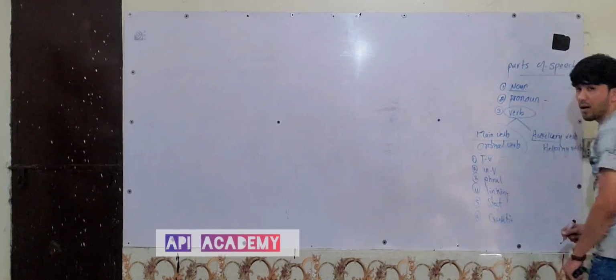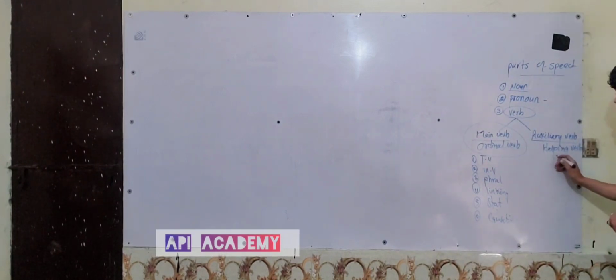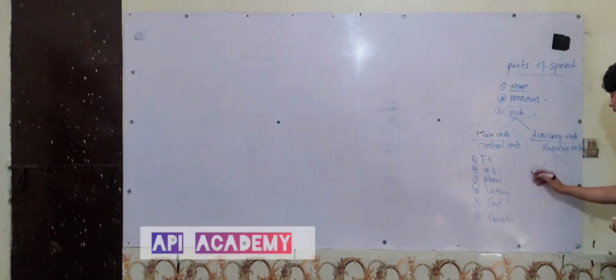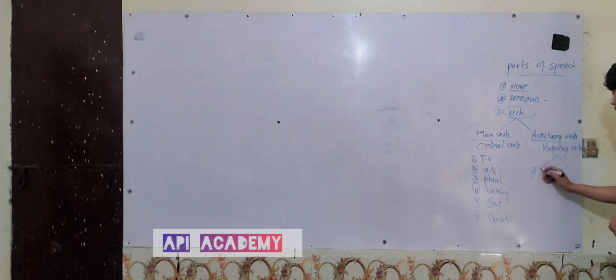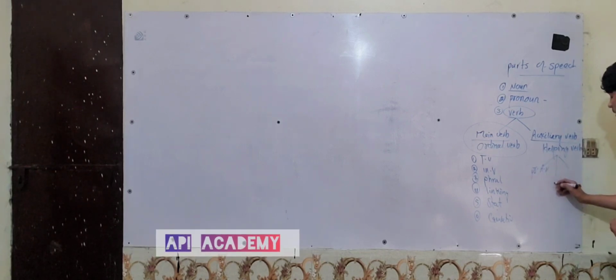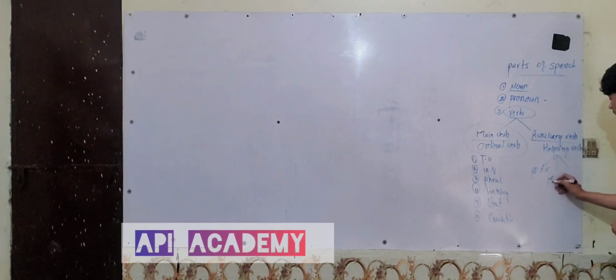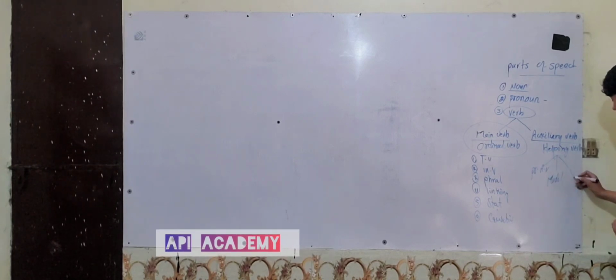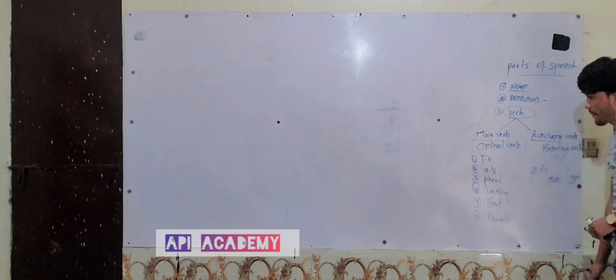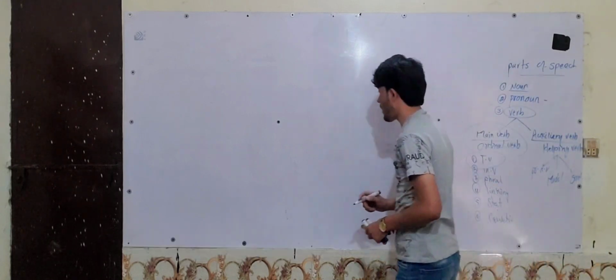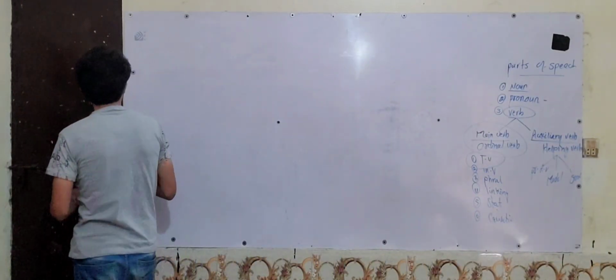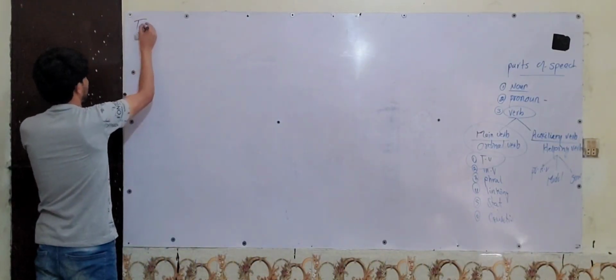On the other hand, helping verbs are divided into three parts. The first one is principal auxiliary verbs, the second one is modal auxiliary verbs, and the last one is semi-modal auxiliary verbs. Today our topic is transitive verbs. What are transitive verbs?